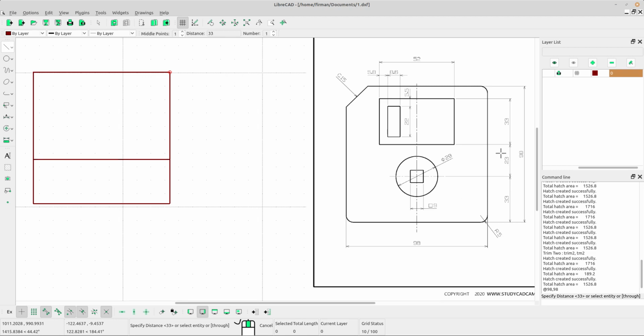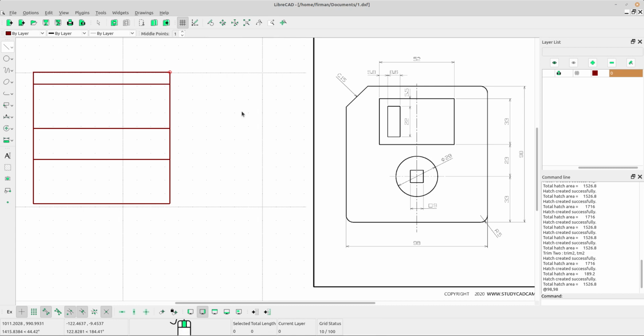Okay, next distance is 23. Type 23 and left click near the line we have created before. Next 33. Type 33 in the box and make sure your middle points 1 and number 1. Okay, left click near the horizontal line and then right click to escape.